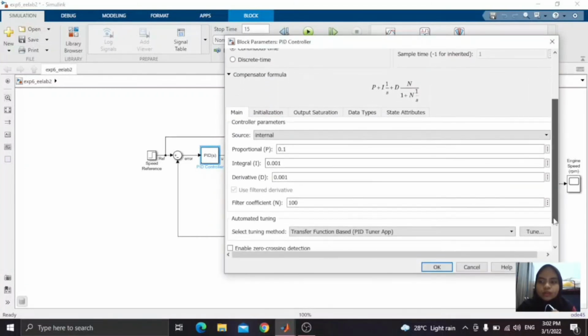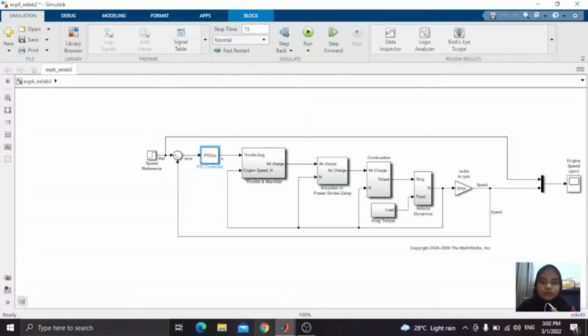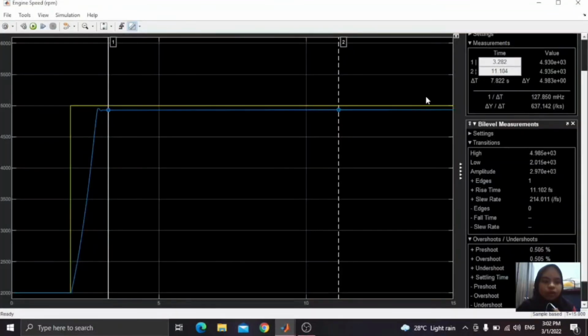Next, I put the values for the PID. The P value is still the same at 0.1, but the values for integral and derivative I changed to 0.001. So we run the program and the output will appear like this. There is some overshoot here, and the step response is 4,950. So here we know the rise time for this graph. So that's all from me and thank you.